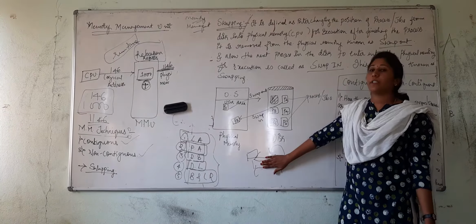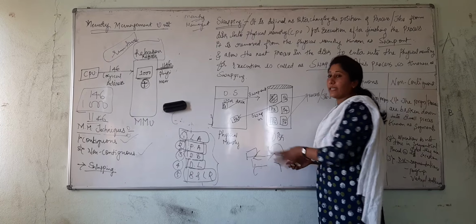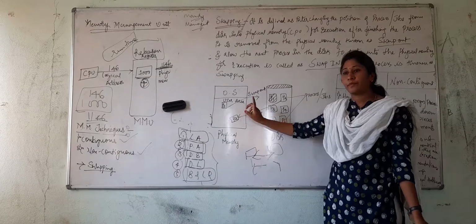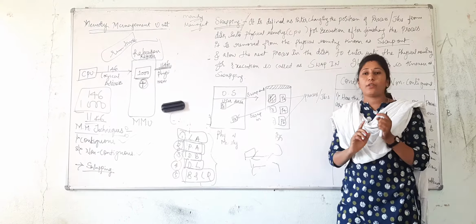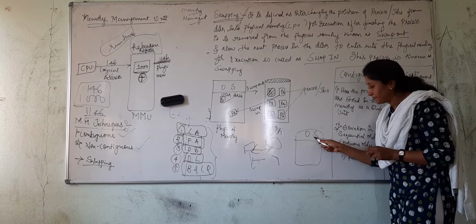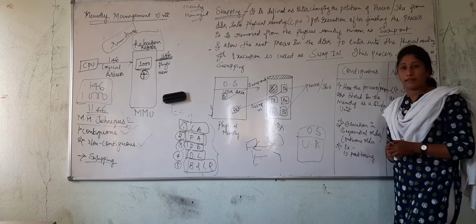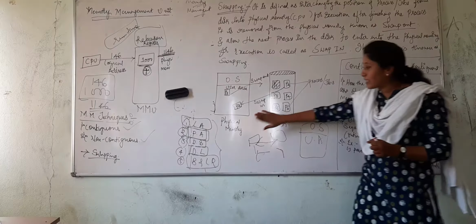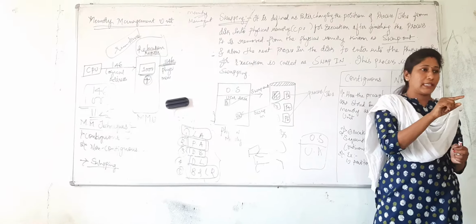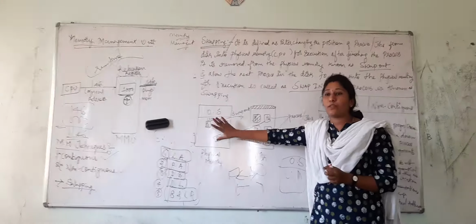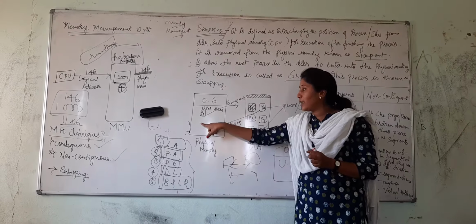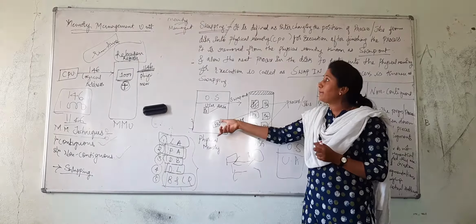Here in simple terms, what do we do? I have represented two figures, right? With this figure we can explain the swapping process very easily. So what is this? This is a physical memory. What does a physical memory normally contain? One part is stored for an operating system, another one is for the user area, right? As I told in the previous class, the physical memory basically consists of two main sections. One is reserved for the operating system to perform its task, and another one is the user area, where the user area contains all the different types of processes. And this particular area is mainly used for execution. Got it? The same thing.